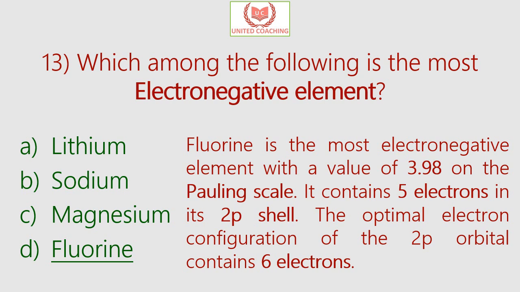covalent bond, and fluorine is the most electronegative element with a value of 3.98 on the Pauling scale, and this is because it contains 5 electrons in its 2p shell, and the optimal electron configuration of the 2p orbital is 6 electrons. So this makes fluorine highly capable of gaining just 1 electron and thus completing its electronic configuration, and because of this fluorine becomes the most electronegative element.